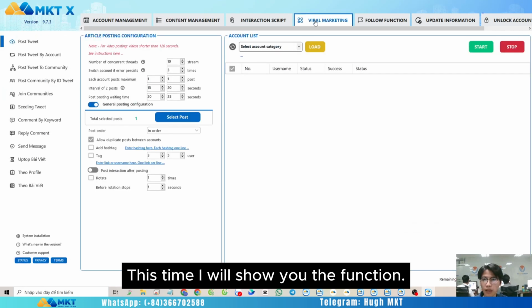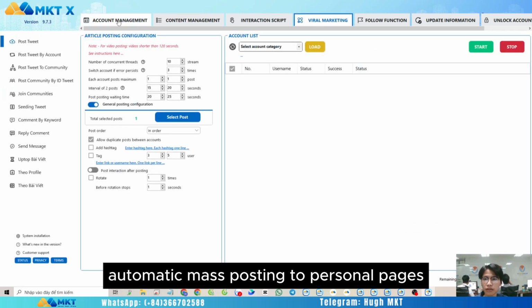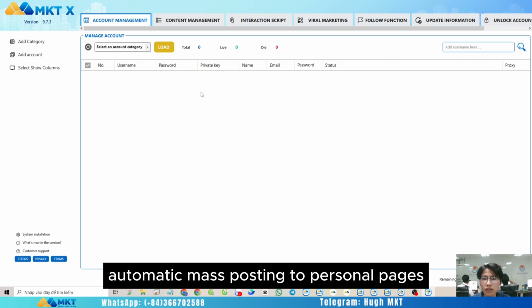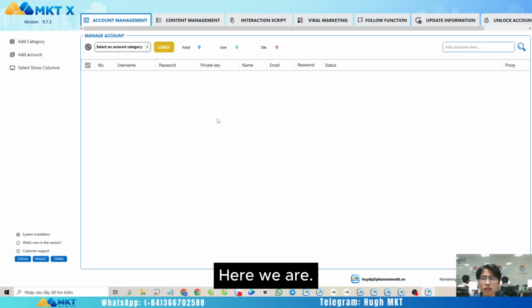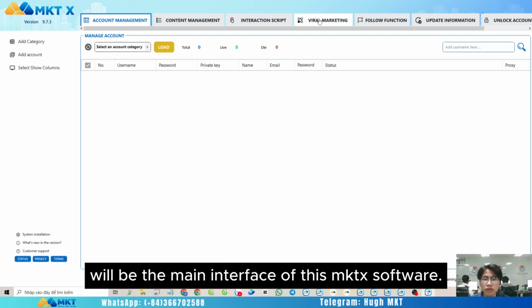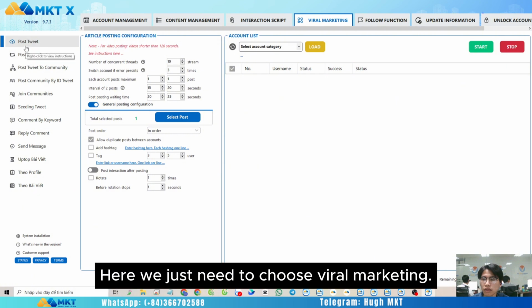This time I will show you the function, automatic mass posting to personal pages of the software, MuckTX, for an unlimited number of accounts and number of articles. Here we are, this will be the main interface of this MuckTX software. Here, we just need to choose viral marketing.